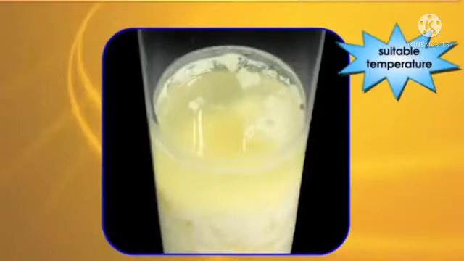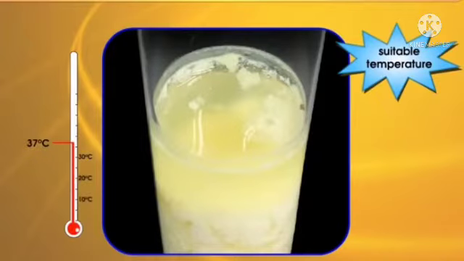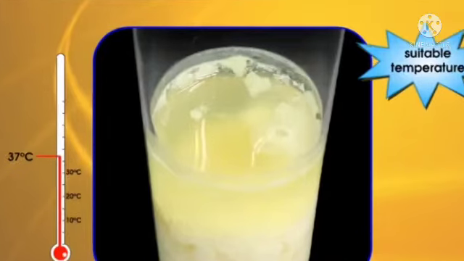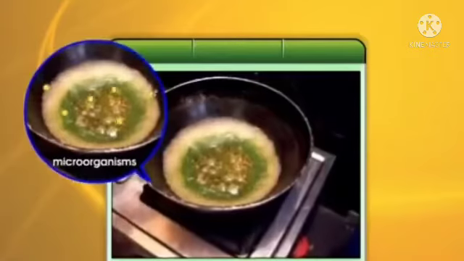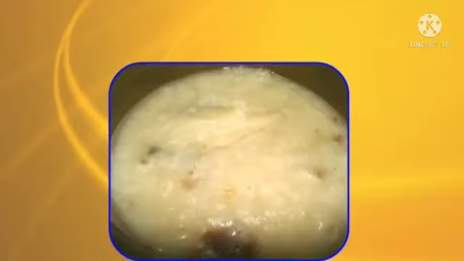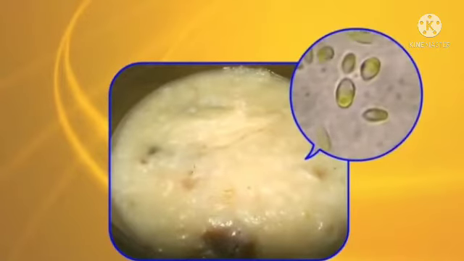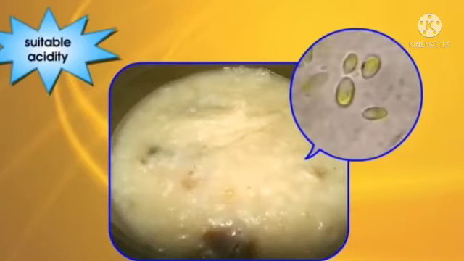Microorganisms can grow and reproduce at a temperature of 37 degrees Celsius. Most of the microorganisms become less active at the temperature of 0 degrees Celsius. And most of them die at a temperature of 100 degrees Celsius. And next, microorganisms also need suitable acidity to grow in.